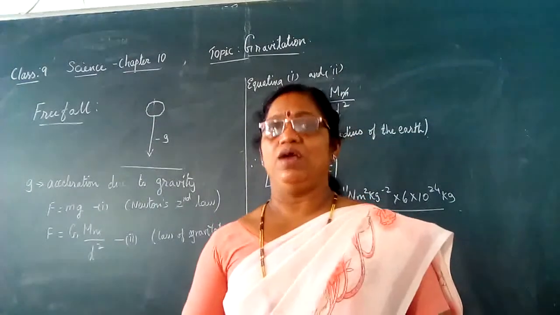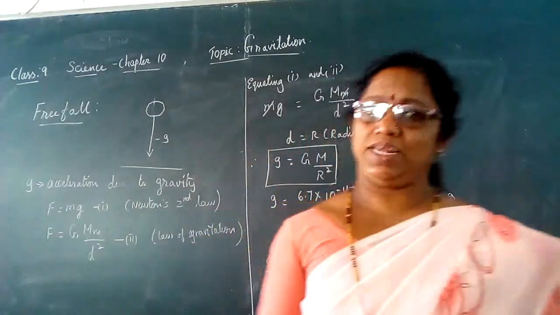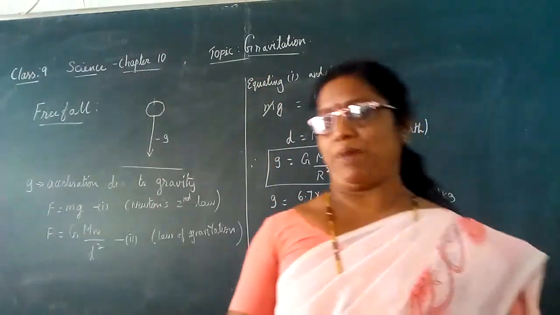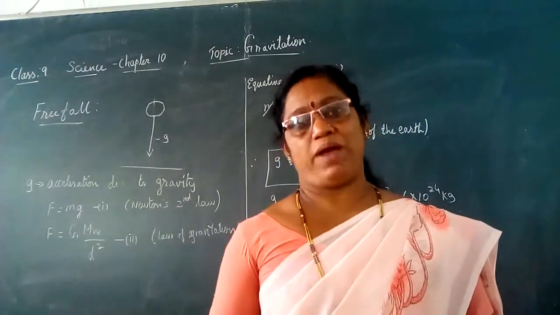In this chapter, Gravitation of class 9, chapter 10, we are going to discuss what is meant by free fall.